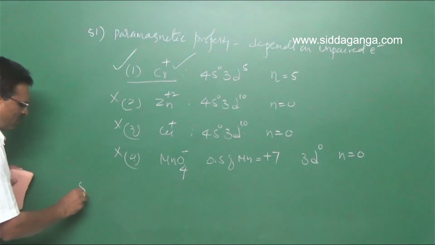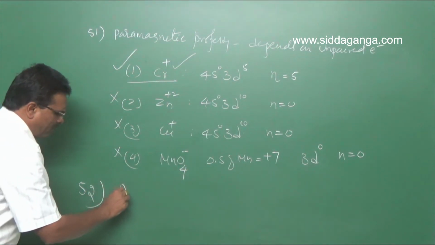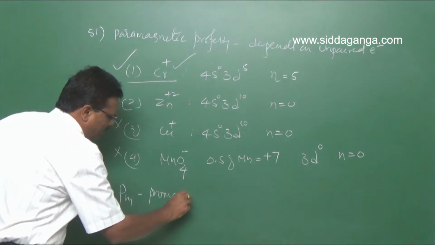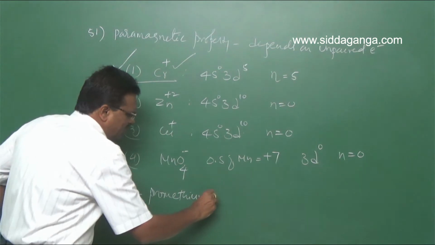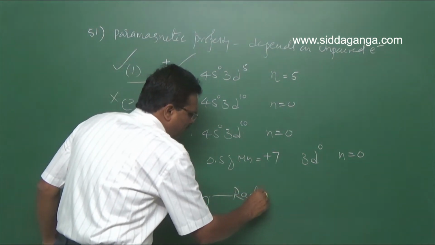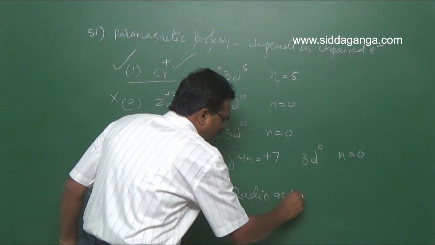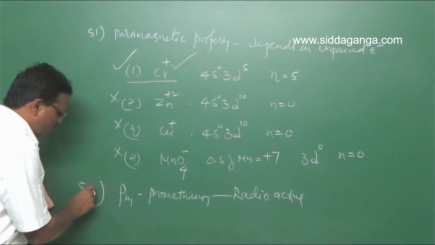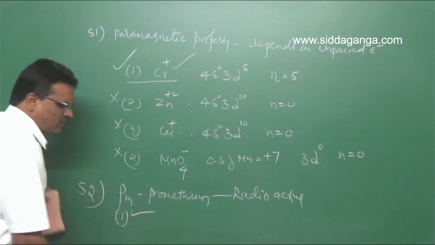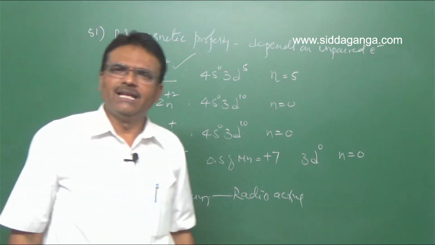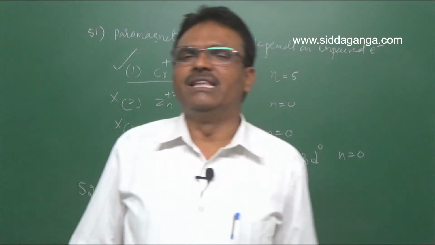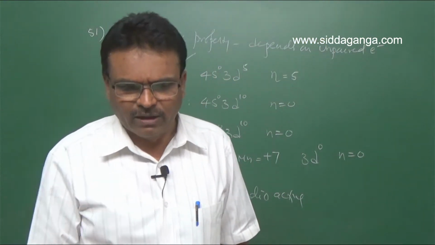So for question number 52, Pm is promethium, and it is radioactive. Hence the first option is right. The remaining gadolinium, lutetium and samarium are non-radioactive elements.